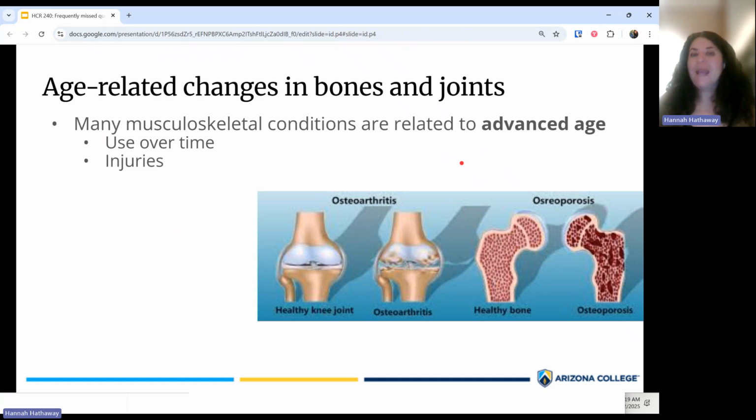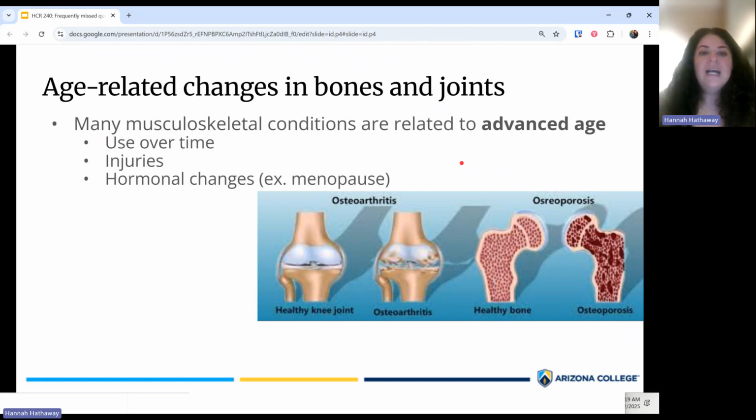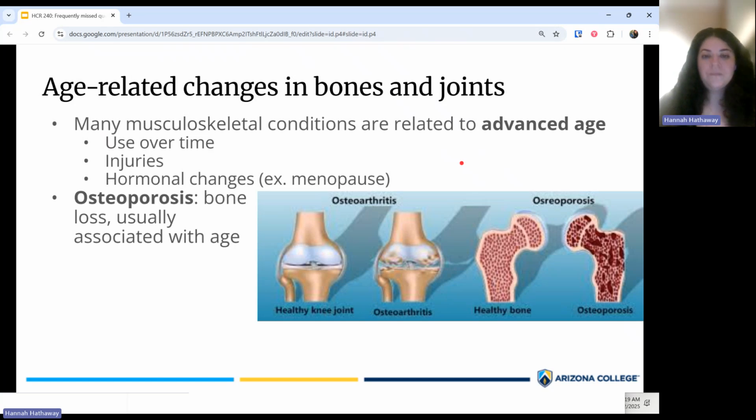Of course, also as you age and you live through life more, you're more likely to have some sort of injury. Injuries also can increase the risk of some of these age-related changes in your bones and in your joints, as well as hormonal changes, especially in women. So things like menopause can really have a significant effect on your bones and your joints. So the two main age-related changes here in bones and joints would be osteoarthritis and osteoporosis.